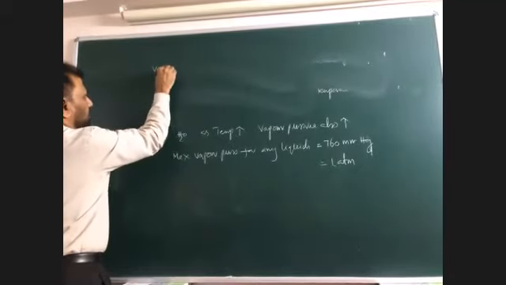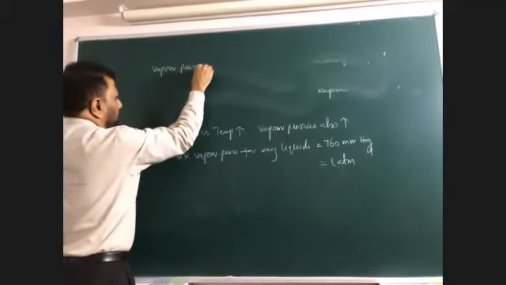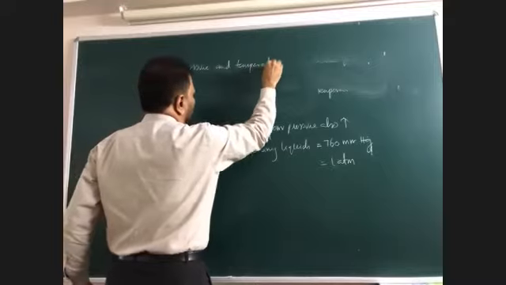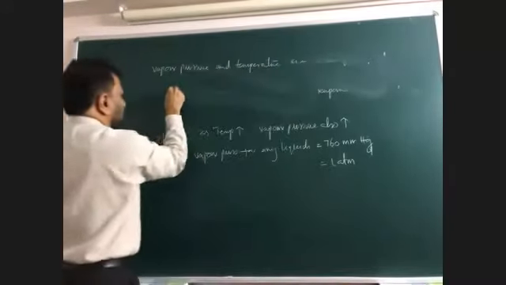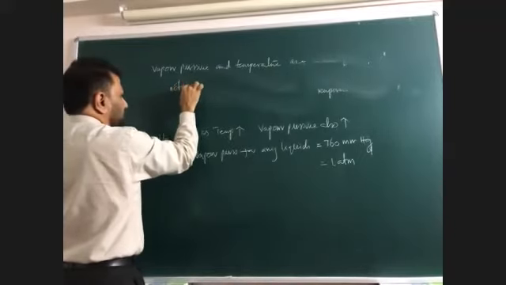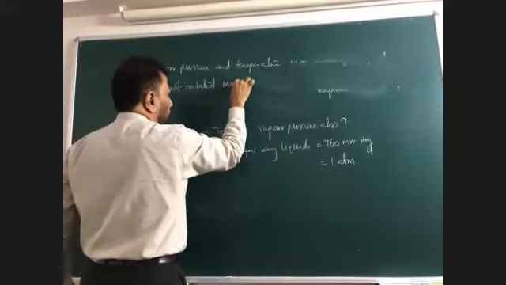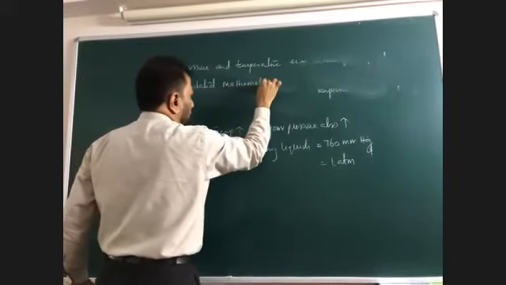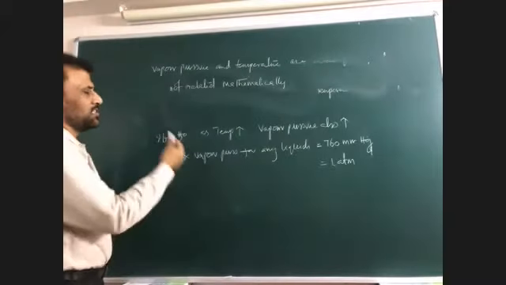Vapor pressure and temperature are not related mathematically. What does it mean?